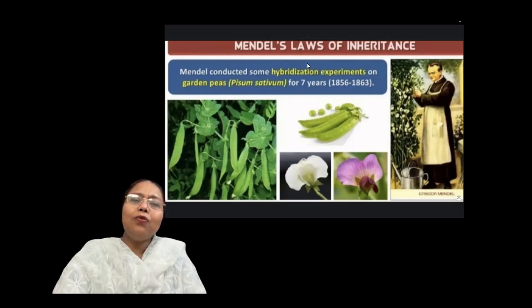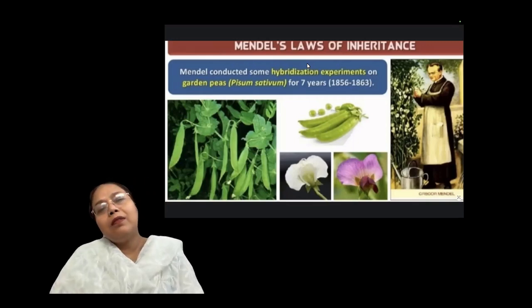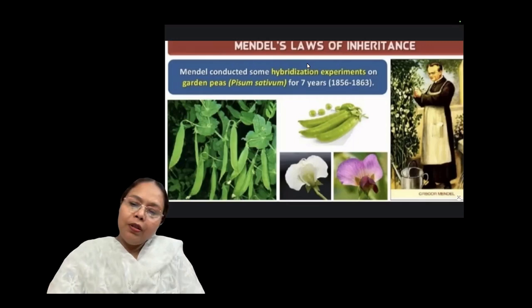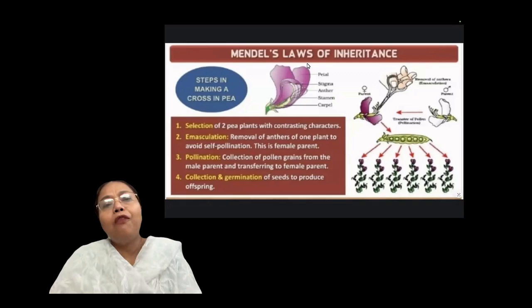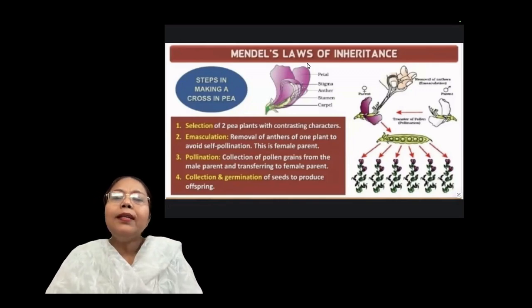He didn't know about the genes. We know very much about the genes, but at that time the gene concept was missing. So he said something, and after some time, he said there were two factors. So these factors are responsible for the character. So for this, he studied 7 varieties of the Pisum sativum pea plant. And then he concluded what actually is inheritance, heredity, and what is actually the base of genetics.